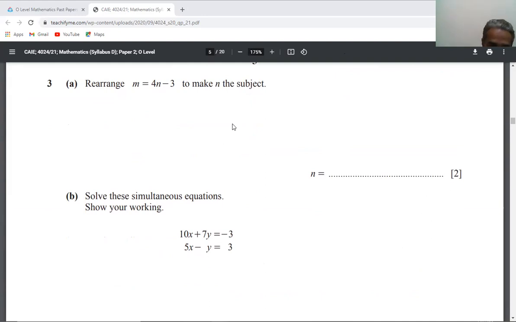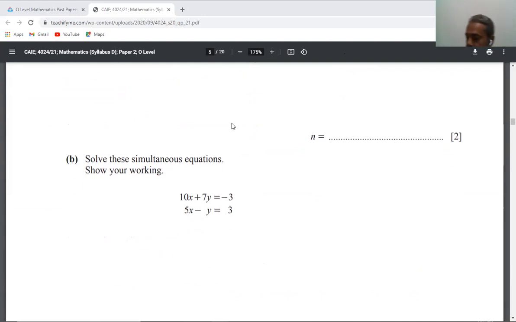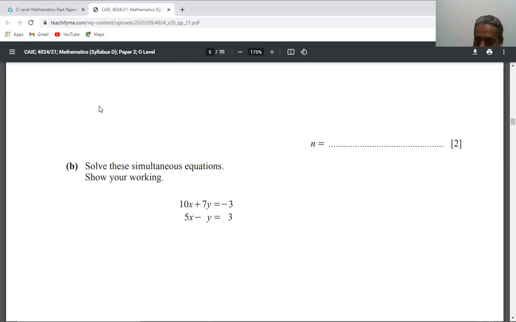Very simple. This is n equals m plus 3 over 4.